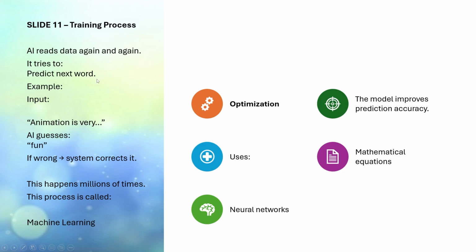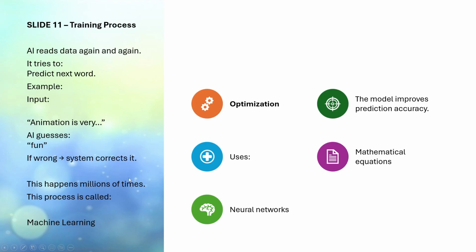It tries to predict the next word. Next word means, for example, the input is "animation is very," and then AI guesses "fun." The input is "the word animation is very," and AI guesses "fun." If it is wrong, the system corrects it again. This happens millions of times. This is called what? Training.